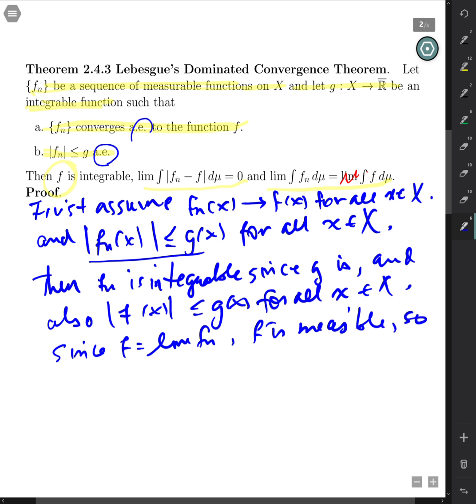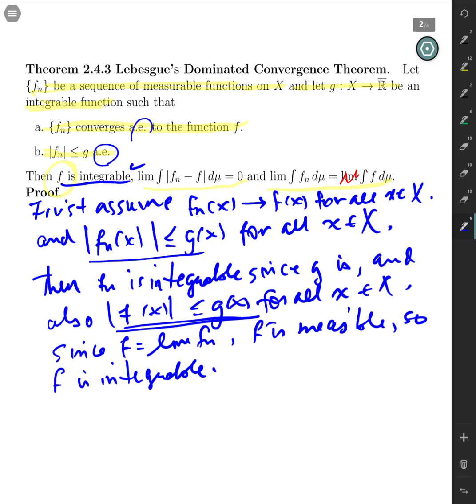So this inequality right here implies that f is integrable. Well, that wasn't too bad, right? We already have one consequence right here. Now the next one is a little more intricate.